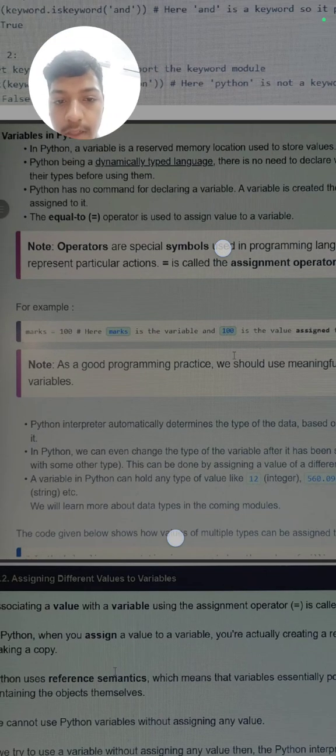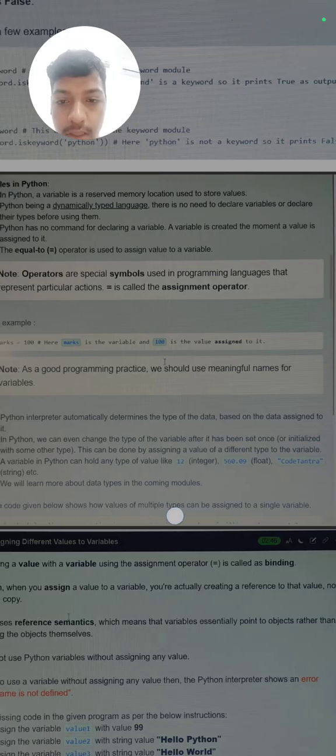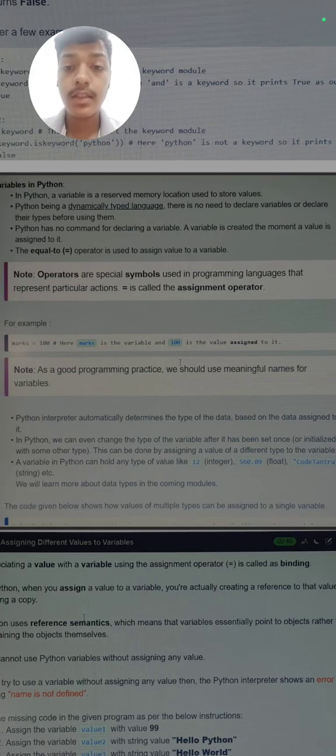As a good programming practice, we should use meaningful names for variables. If we have to store someone's name, we should write name is equal to something. For good programming practice, we should not write underscore is equal to name. It is not a good programming practice to use meaningless variable names.